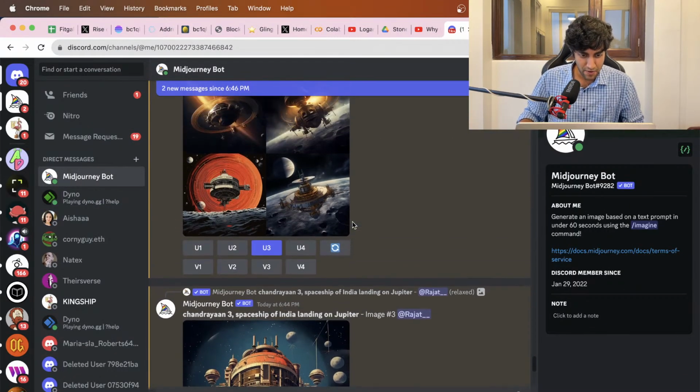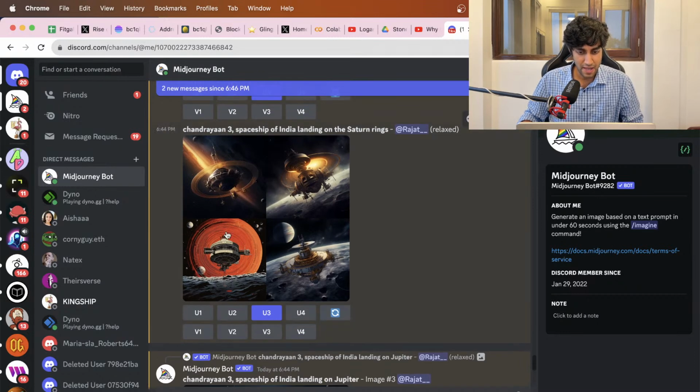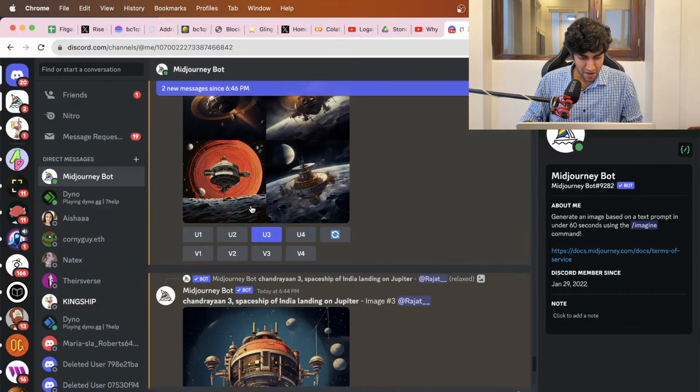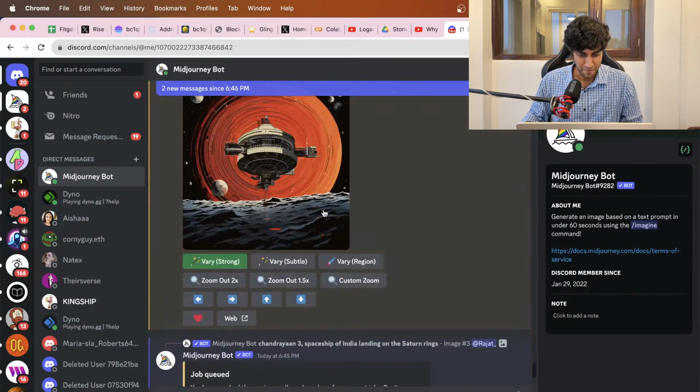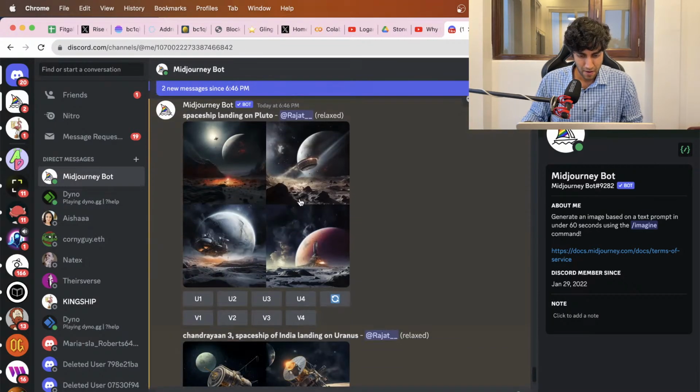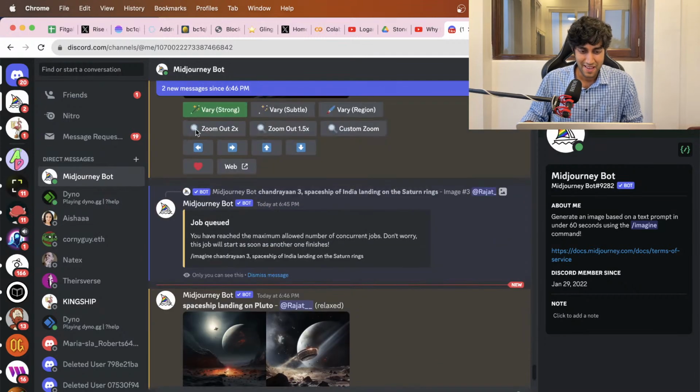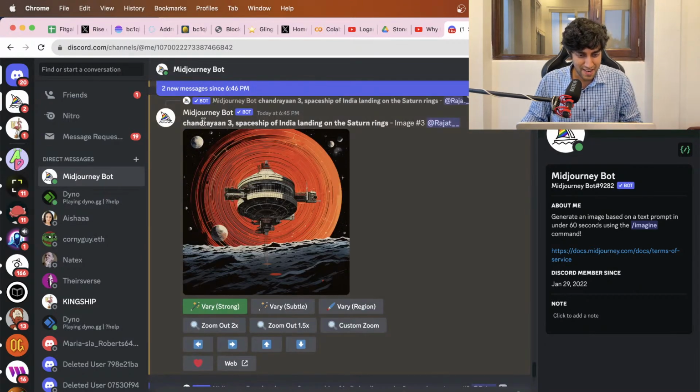Now, it gave us a beautiful image of Chandrayaan 3 on Saturn. I particularly liked this one. Gave us a beautiful image of Chandrayaan 3 on Jupiter. Has it made Pluto? It has made Pluto. But when I said just spaceship, it didn't give me something interesting. Let's do Chandrayaan 3 only. I think it's the time for Chandrayaan 3.